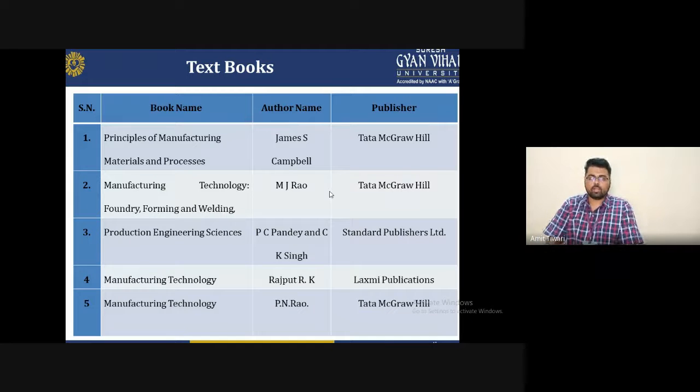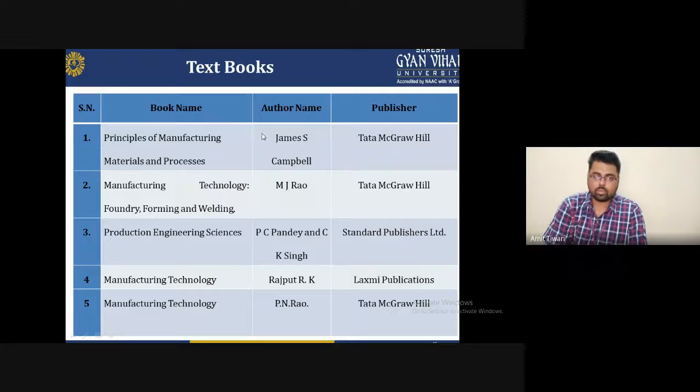Now at the end, I am suggesting some books for understanding casting defects and the manufacturing subject. The first is Principles of Manufacturing, written by James S., from Tata McGraw Hill publisher. It is a very good book for understanding manufacturing principles, materials and processes.